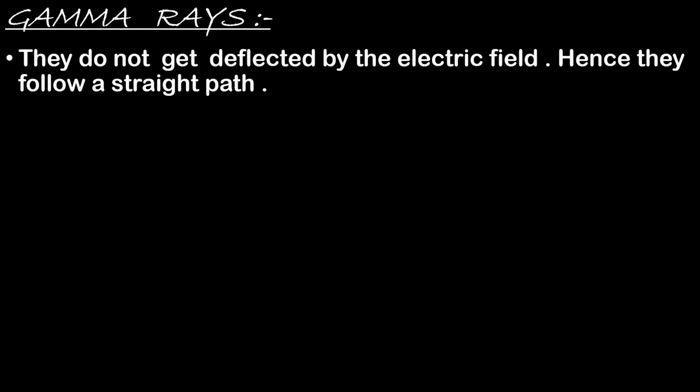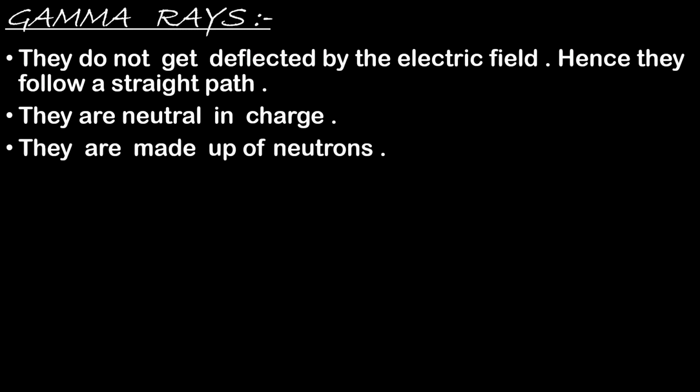Now let us understand the third radiations, which are the gamma rays. As we have seen, they do not get attracted towards any of the plates, and they are not affected by the electric field. Hence they follow a straight path. And since they are not getting attracted towards any plate, which indicates that they are not carrying any charge, they are neutral in charge.